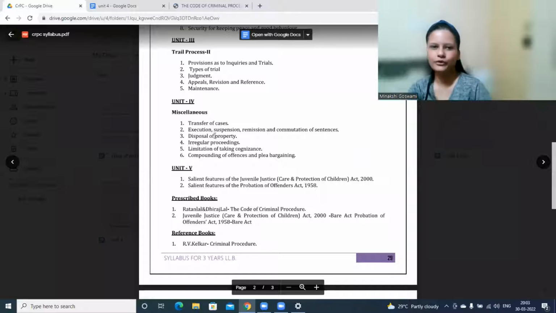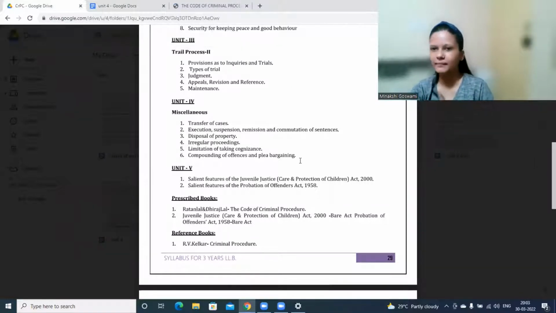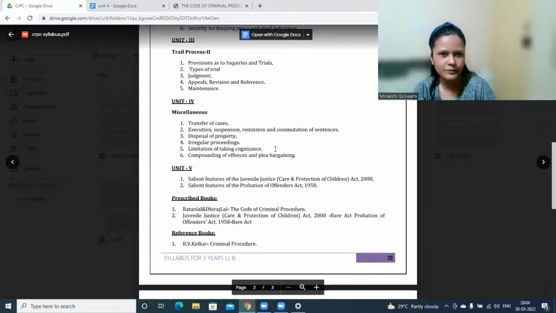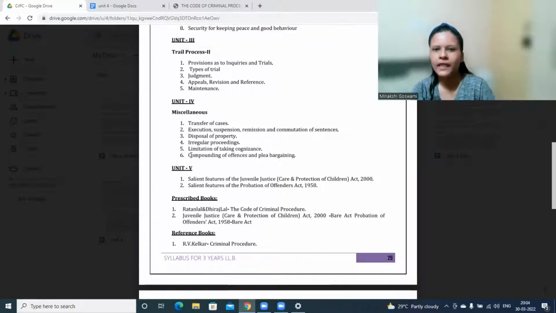So unit 4, we will see compounding of offenses and plea bargaining. Okay. Compounding of offenses. Last point, compounding of offenses, plea bargaining. We have the second point remaining and point number 5 remaining. That also we will cover. So today we will see compounding of offenses and plea bargaining.